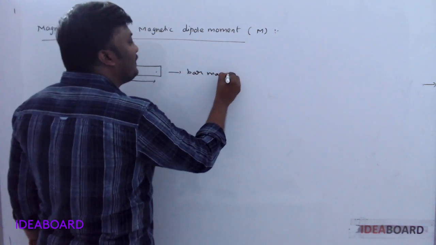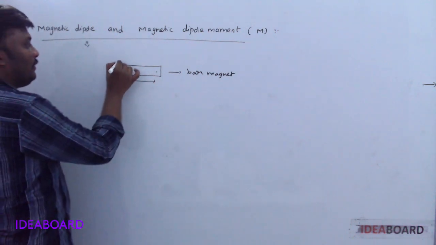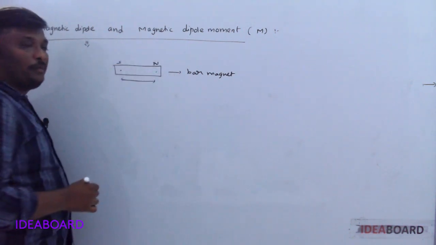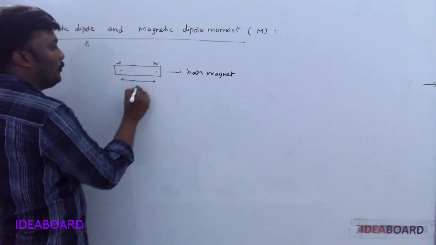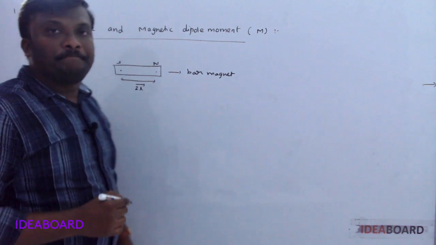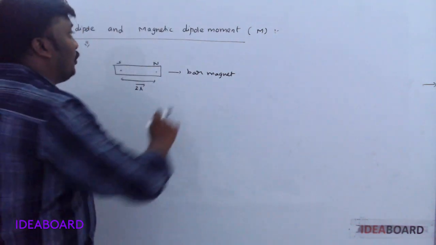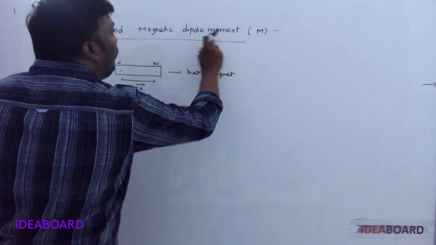So a bar magnet is always called a magnetic dipole. Let this be the south and this the north pole. The distance between the two poles is indicated by the magnetic length 2l. We discussed it just now. So what is magnetic dipole moment?